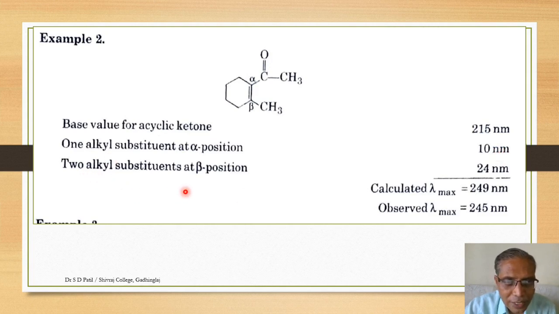Then two alkyl substituents at the beta position. This CH3 group is there and this ring residue is there. Two alkyl substituents at the beta position, that is an increment of 24. So 215 nanometer base value, 10 for the alkyl substituent at the alpha position, 24 for two substituents at the beta position. The calculated lambda max is 249 nanometers and the practical observation is 245 nanometers.